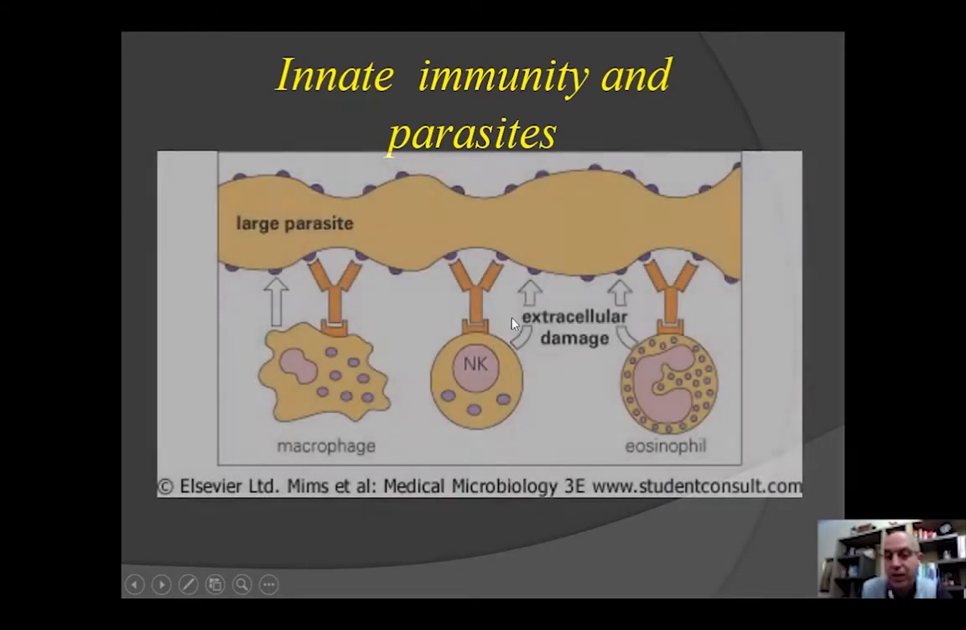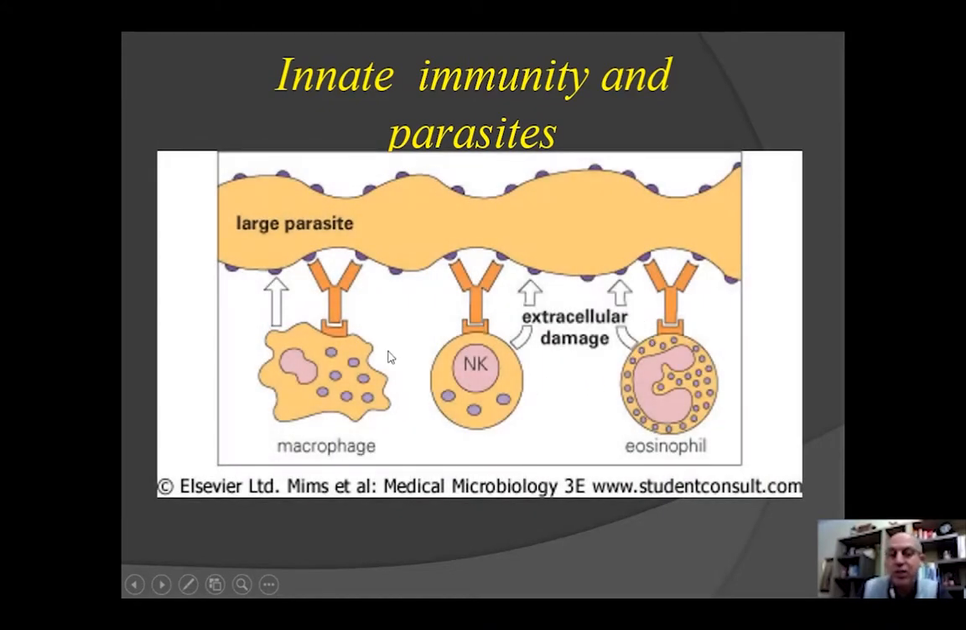Now we know that the innate immune system is working closely with the adaptive immune system: NK cells, macrophages, and eosinophils. All of them will release extracellular damage. Why? Because we have antibodies, they will neutralize this large parasite, and eosinophils will release, with the NK cells, their cytotoxic product and make damage. There is always a collaboration between the innate and adaptive immune system, but sometimes, of course, the innate immune system is faster.